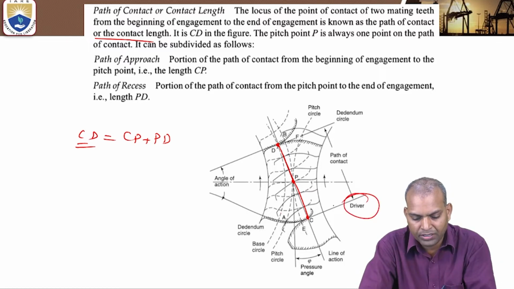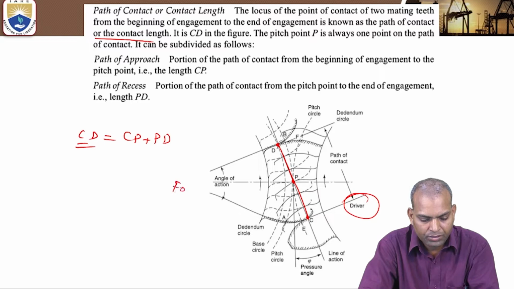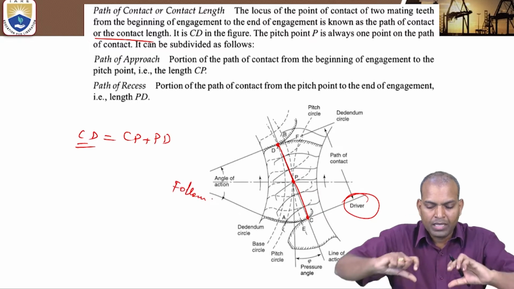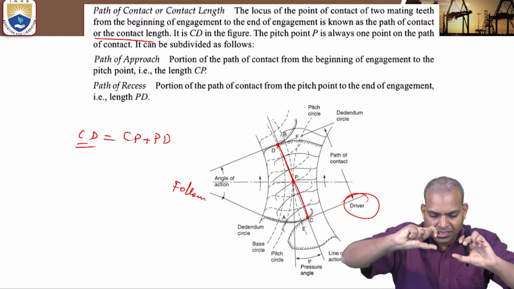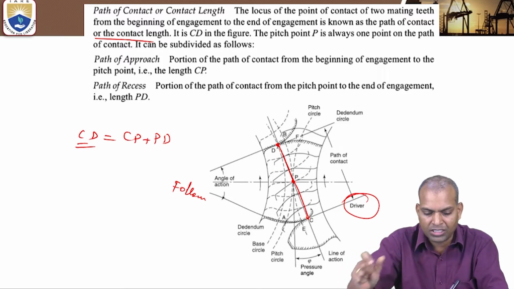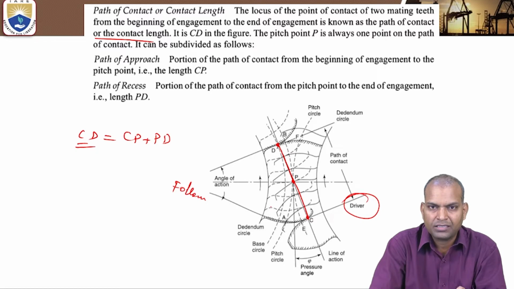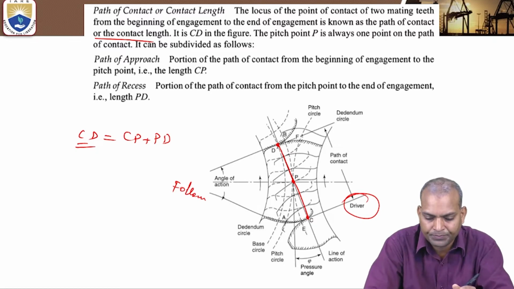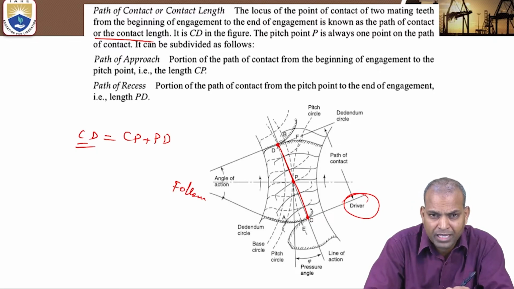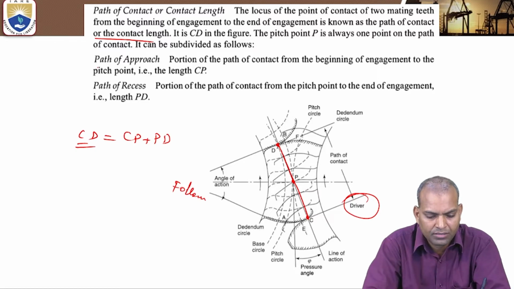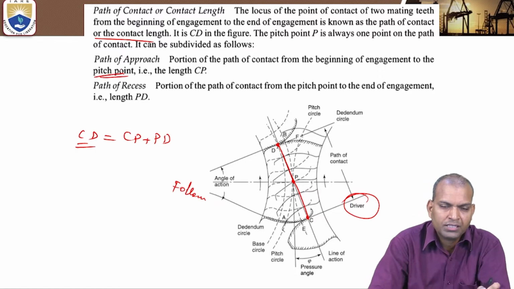This portion is the driver, and this is the follower. When the driver is engaging, that is the CP distance. The portion of the path of contact from the beginning of engagement to the pitch point is known as the path of approach.